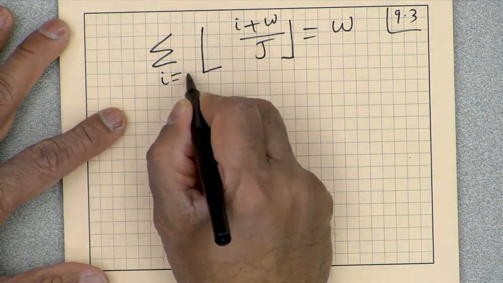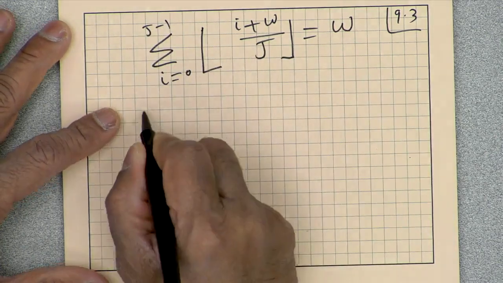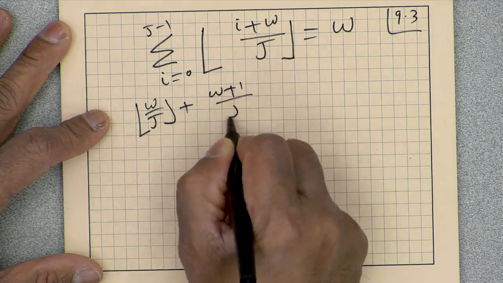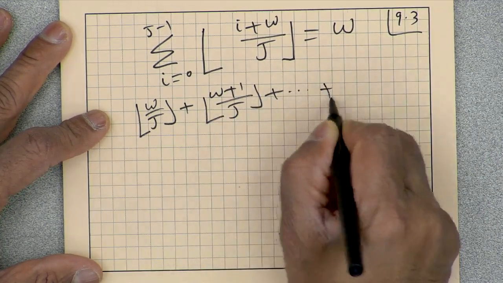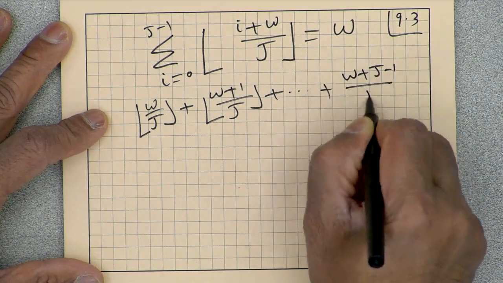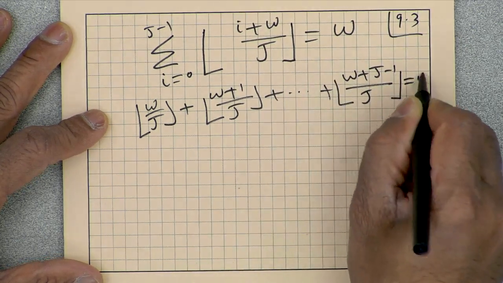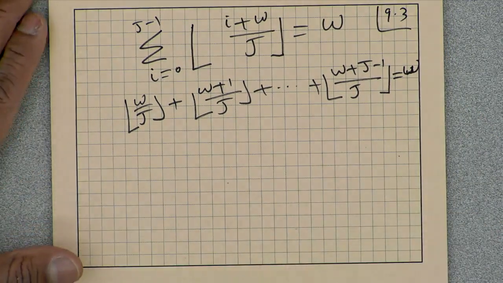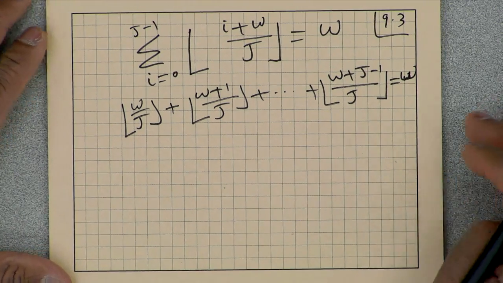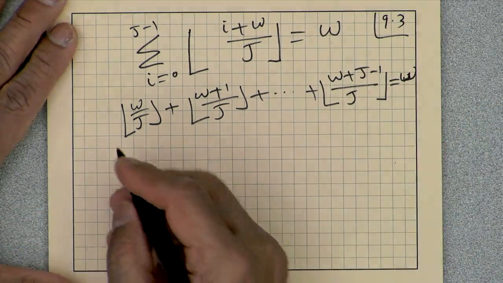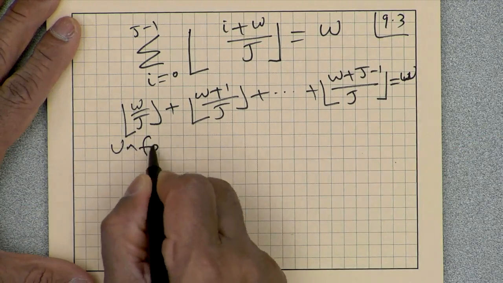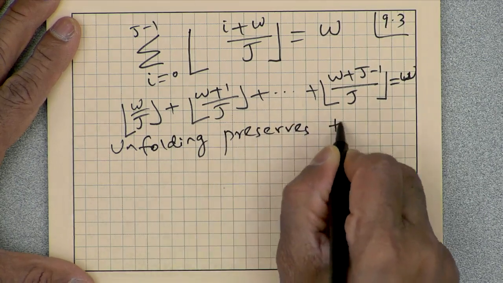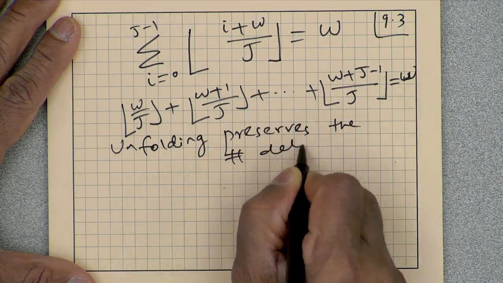So if you substitute I equal to 0, that will be floor of w by j, plus floor of w plus 1 by j, up to floor of w plus j minus 1 by j, which is equal to w. You can prove that. We are not going to spend time proving that, but it says that the unfolding preserves the number of delay elements.